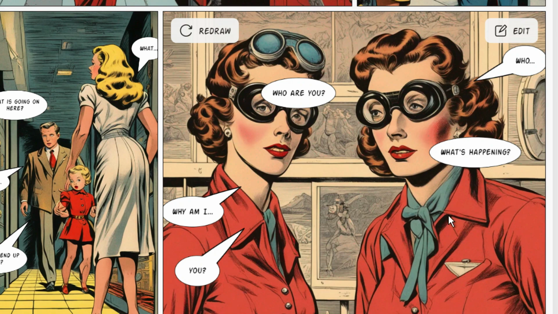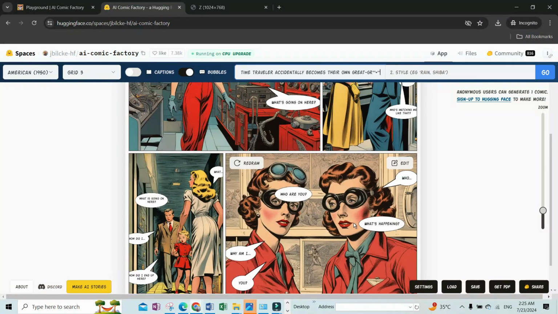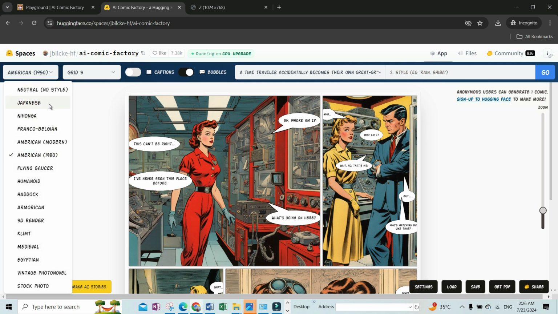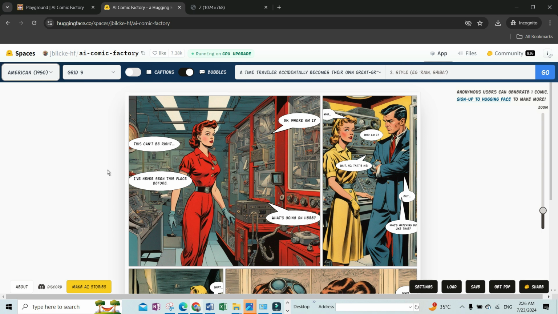And I would say that in future we might get even better generations from these. But the good thing is on this website you can even edit these dialogues that you see on the images in the comics, and you can also select these various styles including Japanese, humanoid, 3D render. It all seems pretty interesting, especially at this stage in AI.